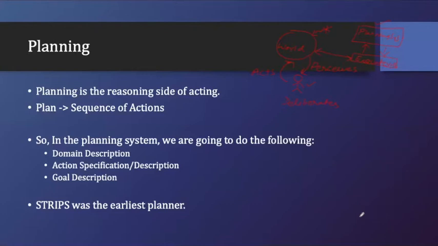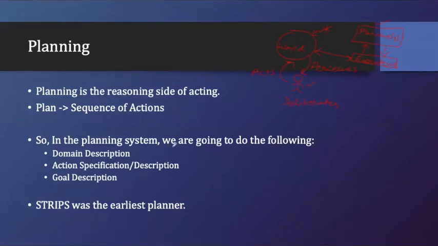No, we just have to bother about the action sequence. Okay, and in this particular course we are going to understand the plan, and this plan is nothing but, as I told you, a sequence of actions.